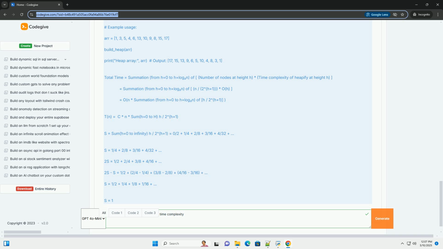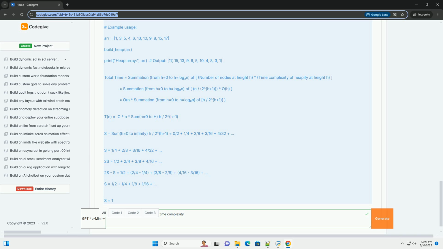Let h be the height of the heap. The root node is at height h, and the leaves are at height 0. In a complete binary tree, there are at most n/2^(h+1) nodes of height h. The time complexity of calling heapify on a node of height h is O(h).